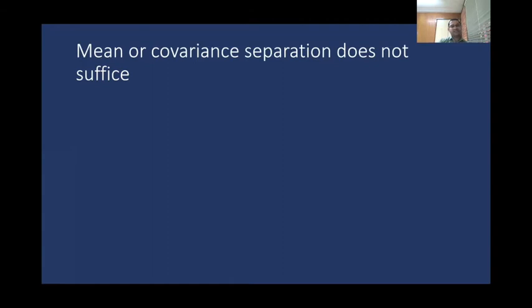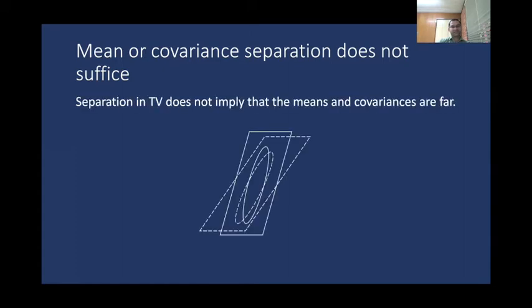Observe that simply mean or covariance separation does not suffice to get separation in total variation distance. Here is a small example to show this. Imagine two Gaussians that are basically the same Gaussian on two low-dimensional subspaces, whose angular separation can be made as small as you want.